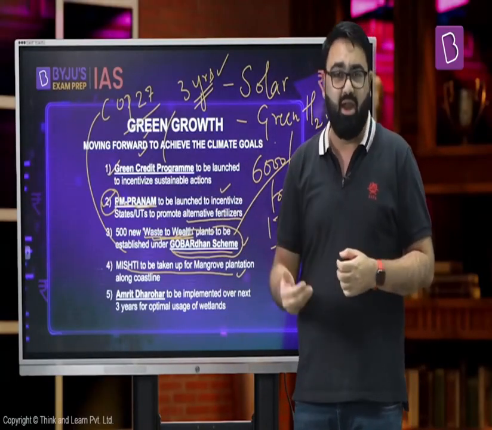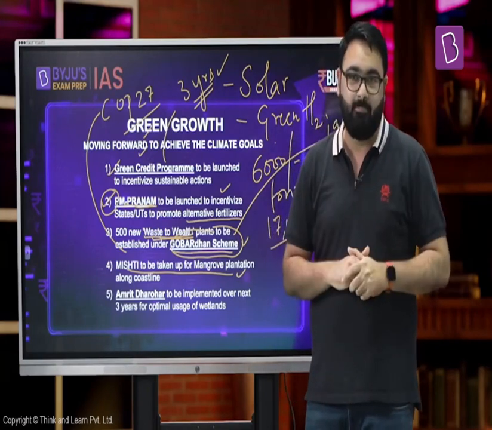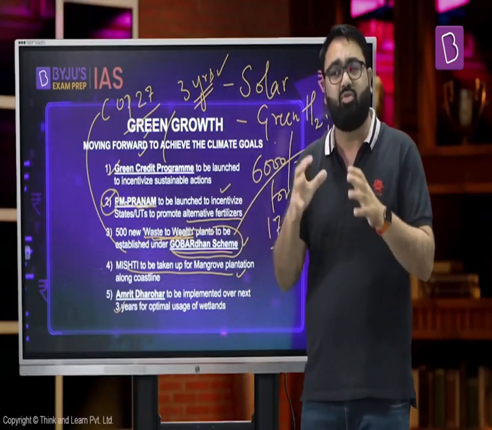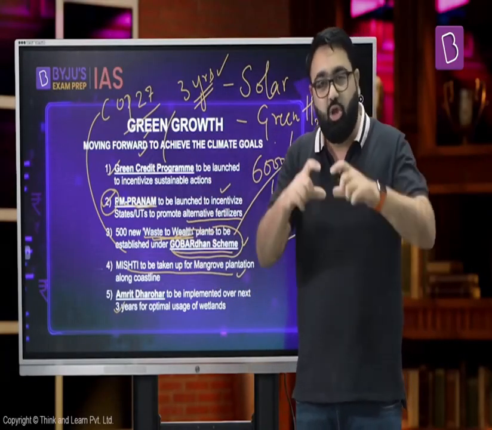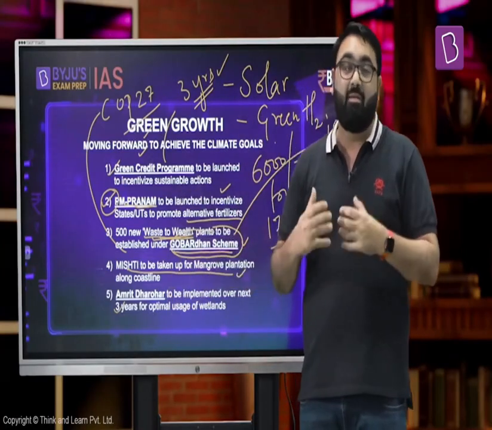I'm sure all of you are very well aware of the importance of mangrove. All of you know the part that they play in not just preserving our environment, but also safeguarding the local communities against a lot of natural disasters. The government of India also came up with Amrit Dharohar, that is to take better care of our wetlands. Again, wetlands, mangroves, these are some of those parts of our ecosystem that have played a very important role in ensuring that the local community can have a lot of benefits. They can also have an additional source of income, and if required, we also can depend on them for ensuring that our environment is safeguarded.